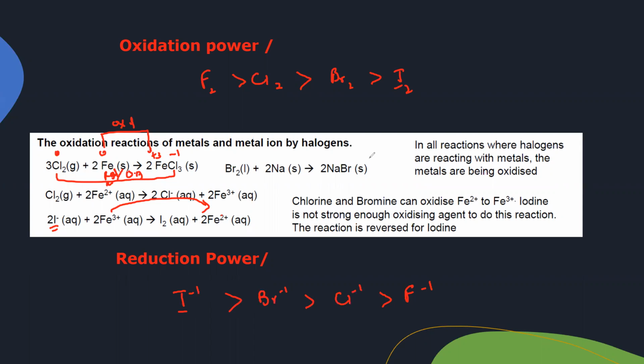So oxidation power is a comparison of the tendency to oxidize the other; by themselves they are reduced by gaining electrons. So in that case, fluorine is at the top. But reduction power means helping in reduction; by themselves they will be oxidized or lose electrons. So in that case, iodide ion will have a better reduction power compared to other ions, or it will reduce the substance to a lower oxidation number. Is this concept of oxidation and reduction powers clear?